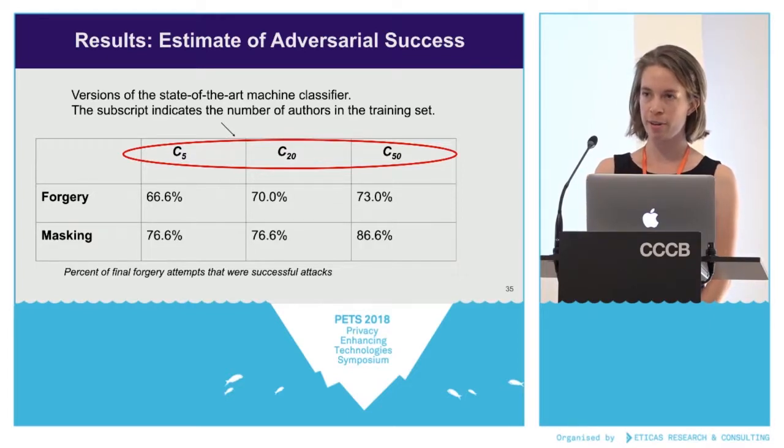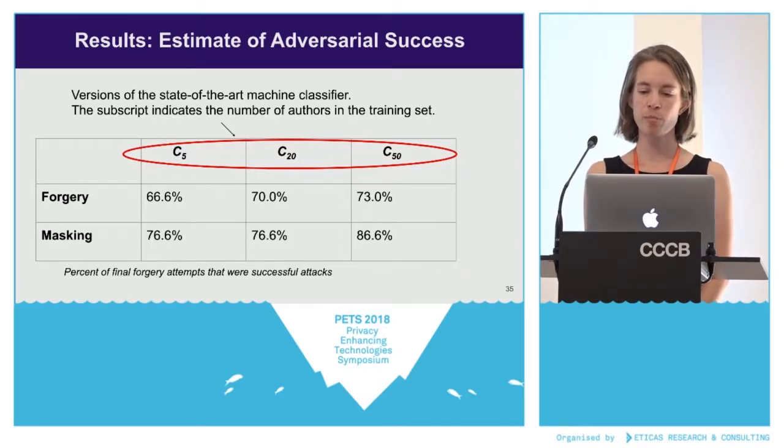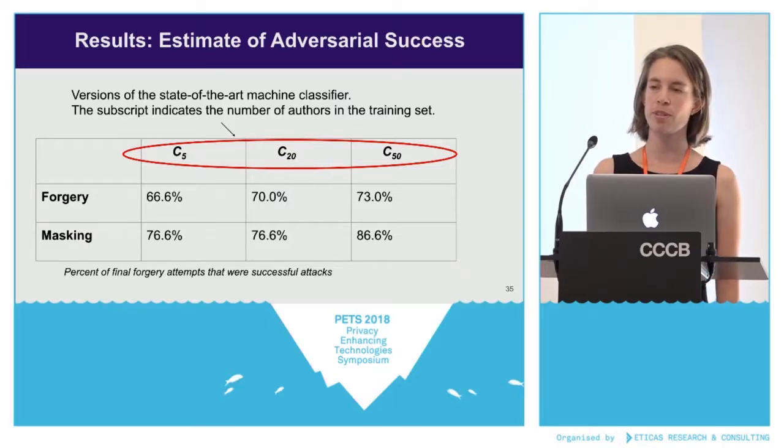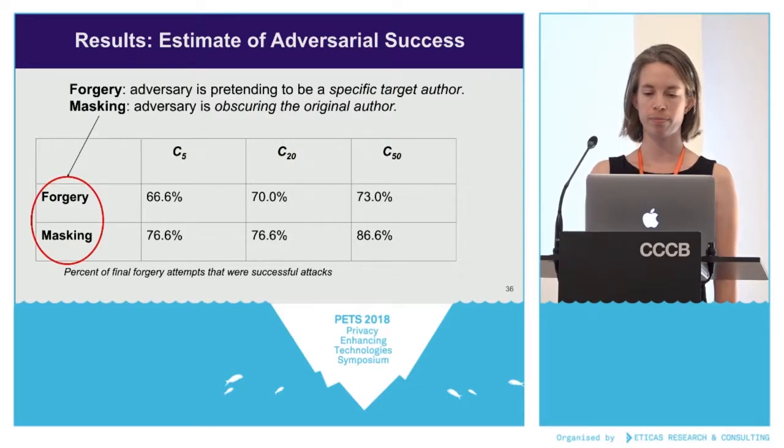The columns are the classifiers, from left to right, C5, C20, and C50. And these numbers are from the final attempts the participants made, that is, after they had access to the Oracle classifiers. The first forgery attempts are slightly lower, but they're similar. The rows are the types of attack, forgery or masking.